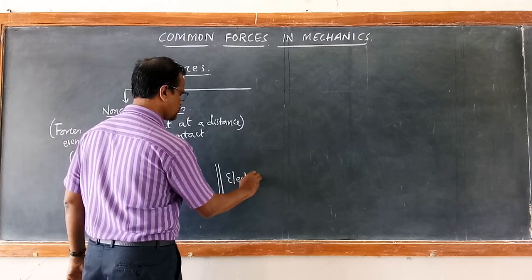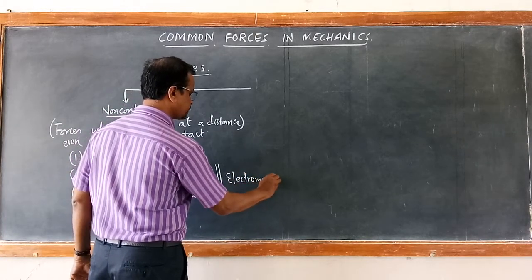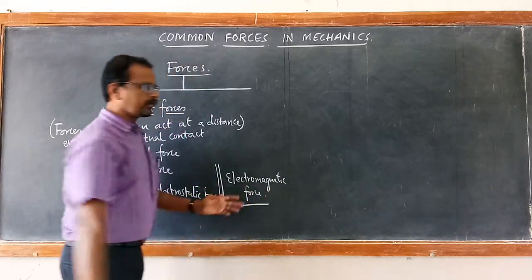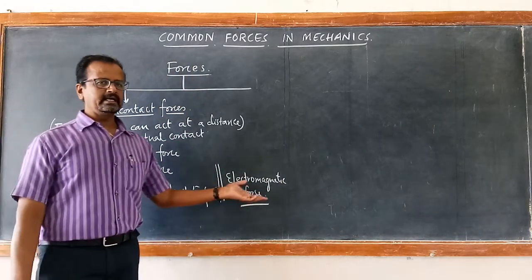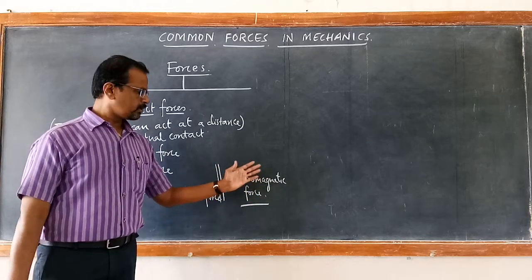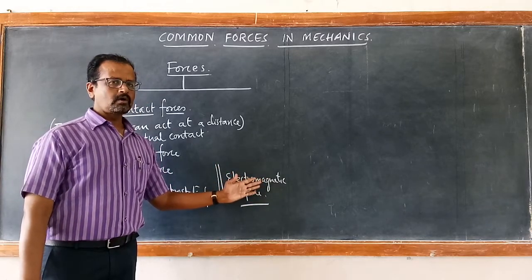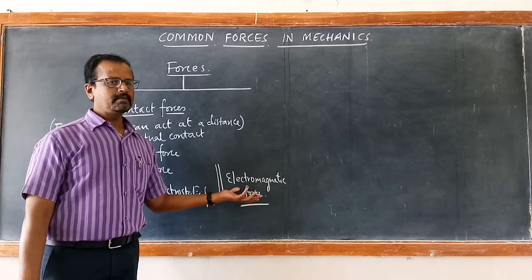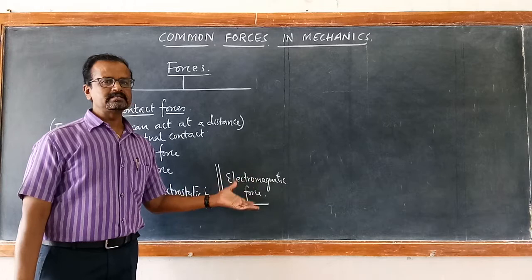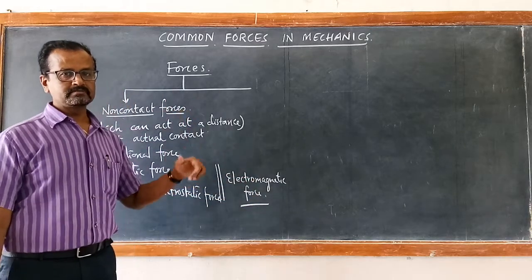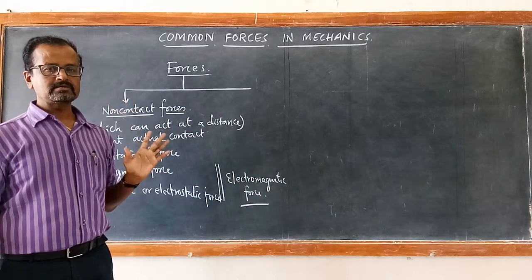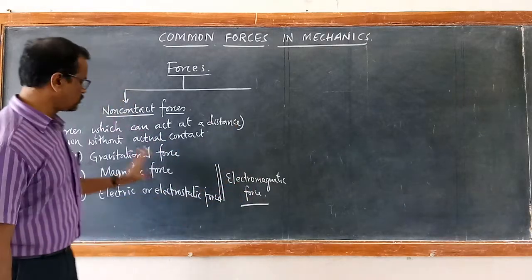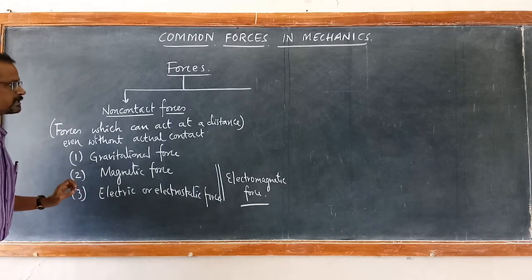Grouped together, it is called electromagnetic force. You are going to learn that electricity and magnetism are inseparable. I think you have already learned in 10th standard that the cause of electricity has a magnetic effect, and the cause of magnetism is moving charges. Moving charges are the cause of magnetism. You are going to learn these things again in 12th standard in detail, so we are not going to learn all these things in detail.